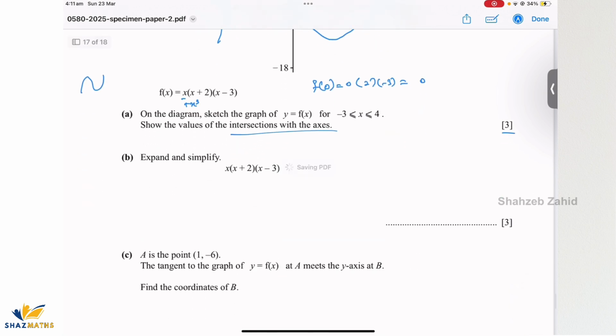Expand and simplify this. You can expand it in 2 ways: either you multiply x with the first bracket or the second bracket, so I'm going to adopt this methodology. So x squared plus 2x times x minus 3, and now let's expand this further. So x cubed minus 3x squared plus 2x squared minus 6x. Simplify the like terms, so x cubed minus x squared minus 6x. That's it.